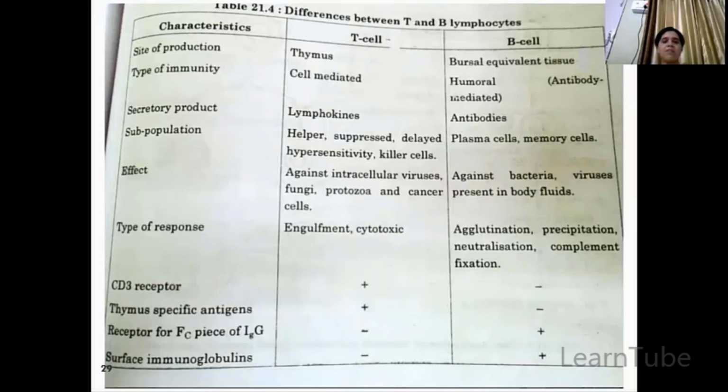What is the effect? T cells work against viruses, fungi, protozoa, and cancer cells, whereas B cells work against bacteria and viruses which are present outside body cells. And what is the type of response? T cells usually lead to engulfment, that is phagocytosis, or a cytotoxic effect, that is cell death, whereas B cells lead to agglutination, precipitation, neutralization, and complement fixation.